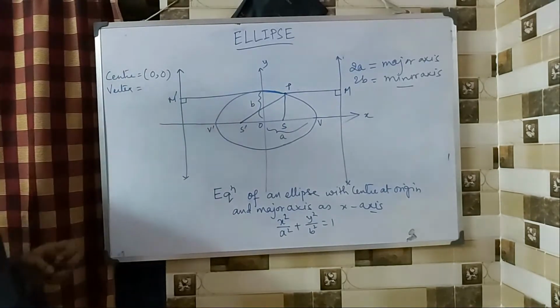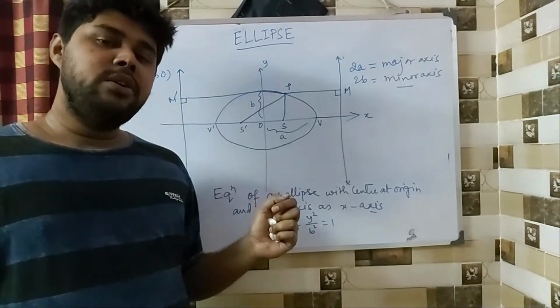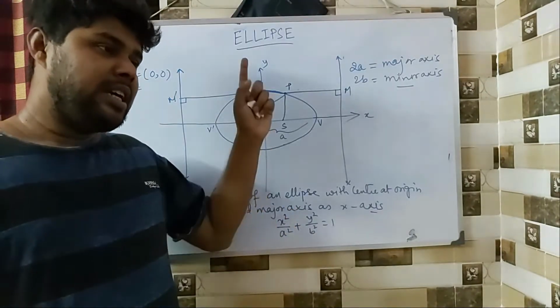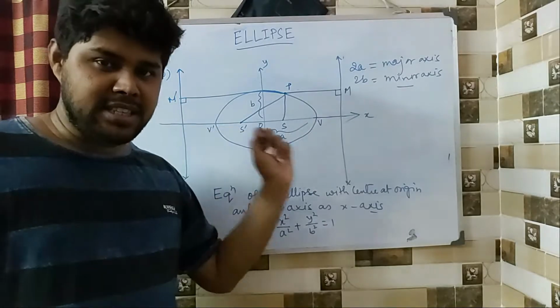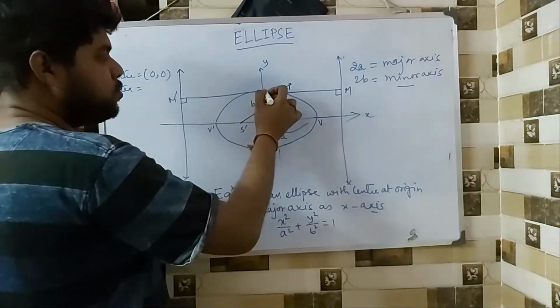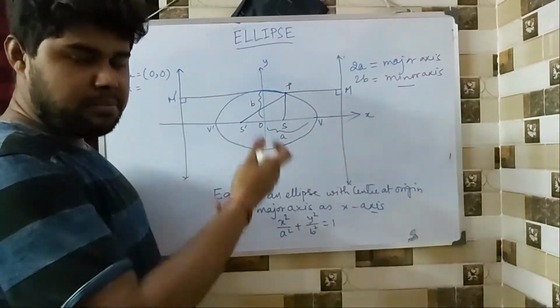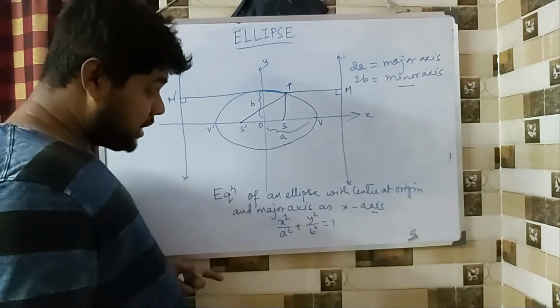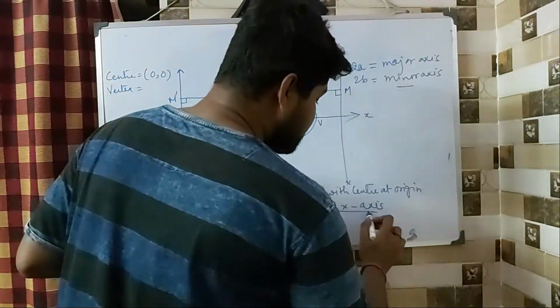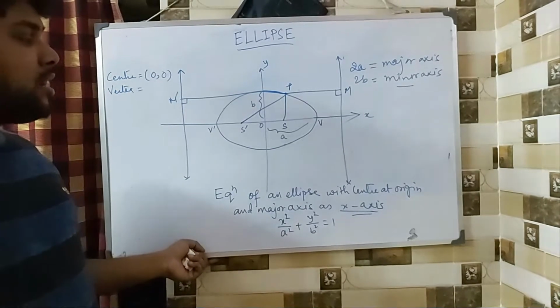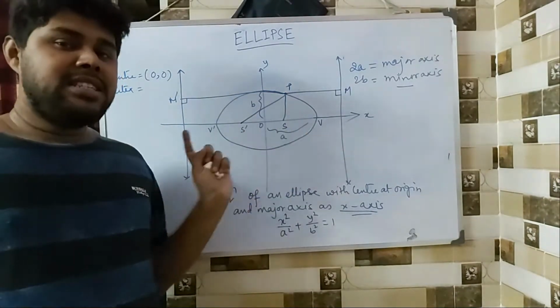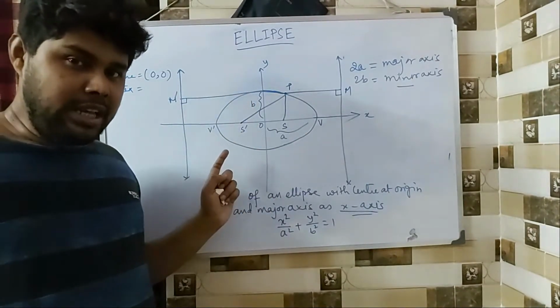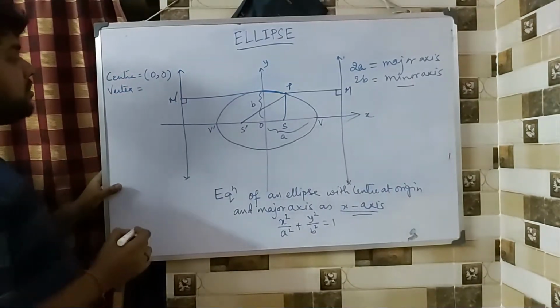Now, what is the meaning of vertex? Vertex is those 2 points where the ellipse intersects the major axis. Now, I could have taken these 2 points as well, where it is intersecting the y-axis, but as we have considered the major axis as the x-axis, we are going to focus on the x-axis only. We don't have much to do with the y-axis. So therefore, what are the vertices?